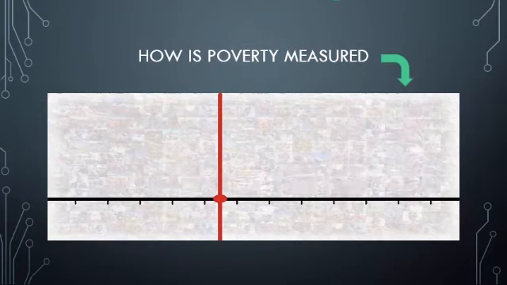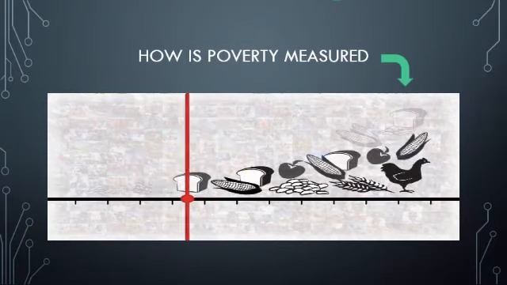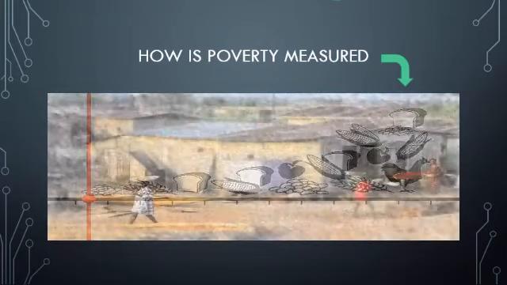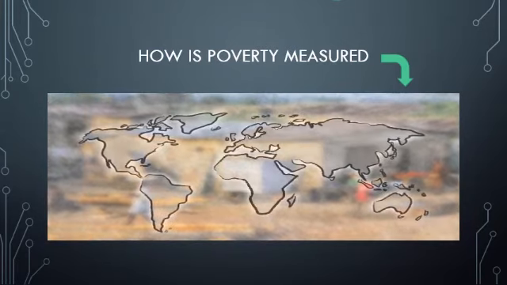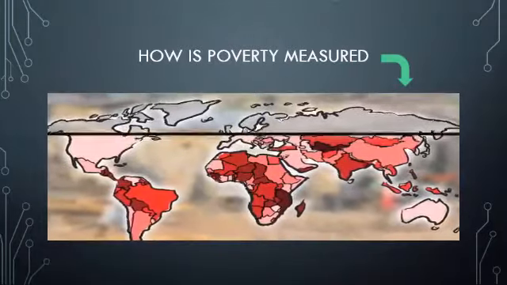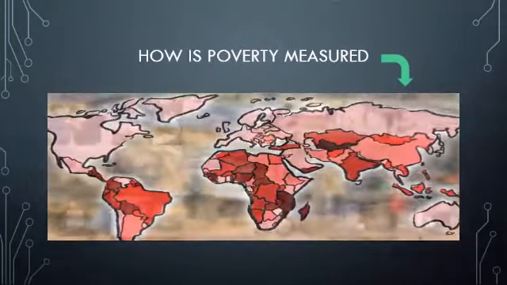There is also a point that represents the minimum food consumption that can sustain life. That is the extreme poverty line. These points will differ from one country to the next because the circumstances change from country to country. But the process of measuring poverty is consistent.